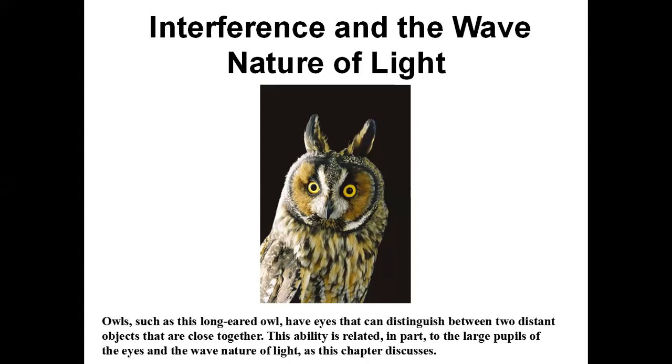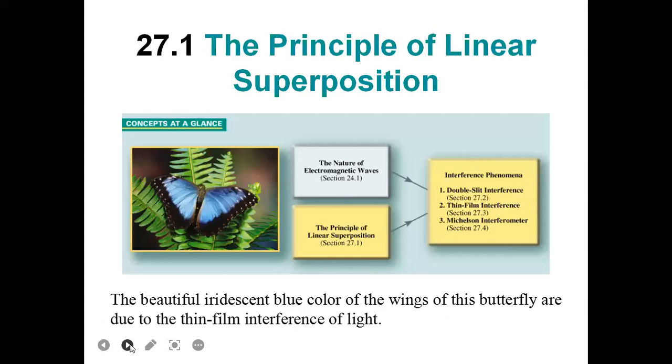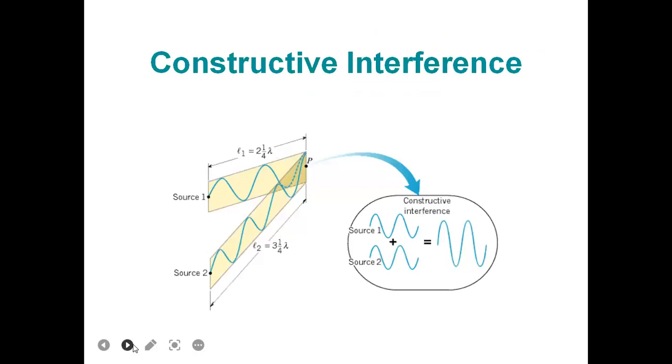This ability is related in part to the large pupils of the eyes and the wave nature of light, as this chapter discusses. The topics at a glance: the nature of electromagnetic waves, the principle of linear superposition, and interference phenomena: double slit interference, thin film interference, and the Michelson interferometer. The beautiful iridescent blue color of the wings of this butterfly is due to thin film interference of light. And this is an example of constructive interference.